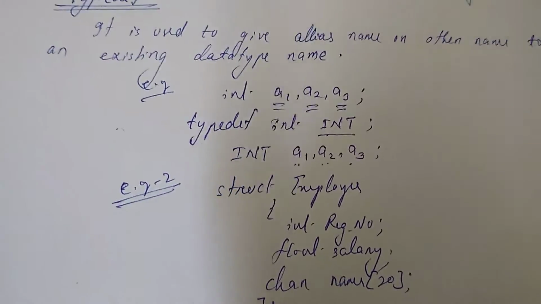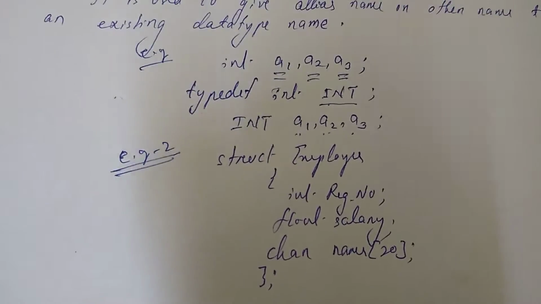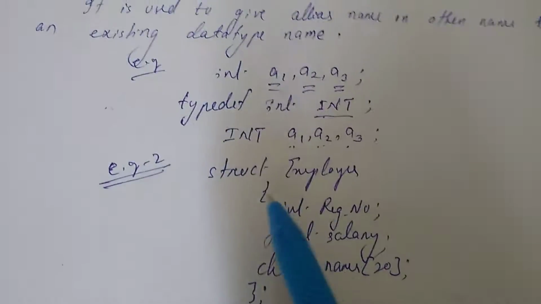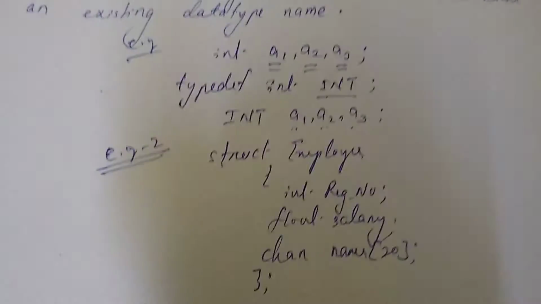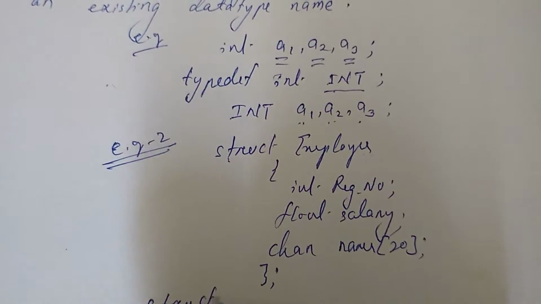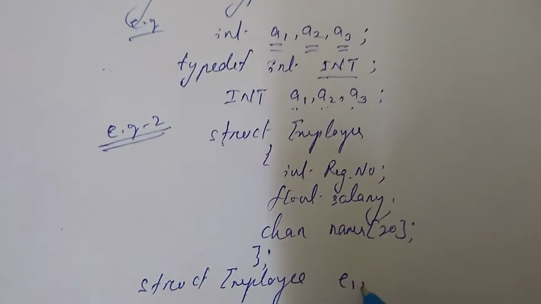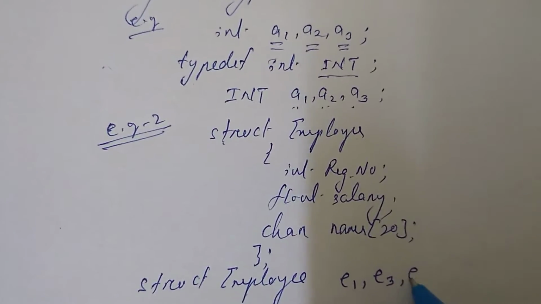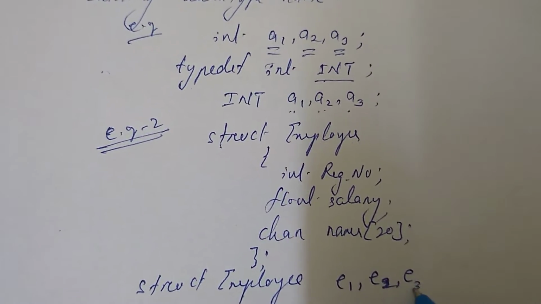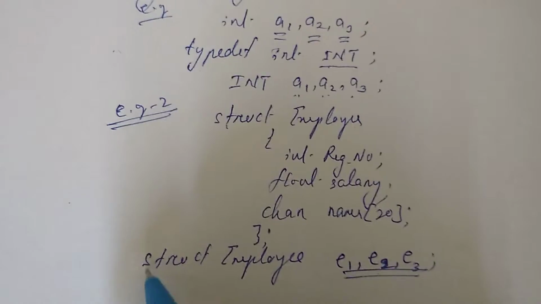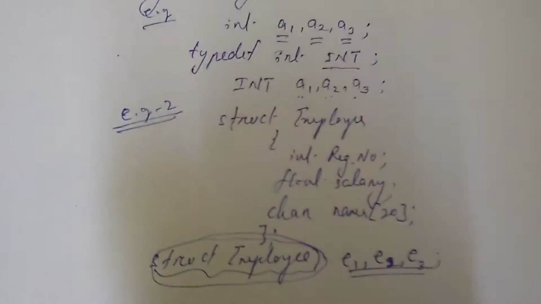When you create employee variables, you use the data type, which here is struct employee. Suppose you create three variables, e1, e2, e3. So e1, e2, e3 are three variables of type struct employee. So struct employee as a whole is one data type here.